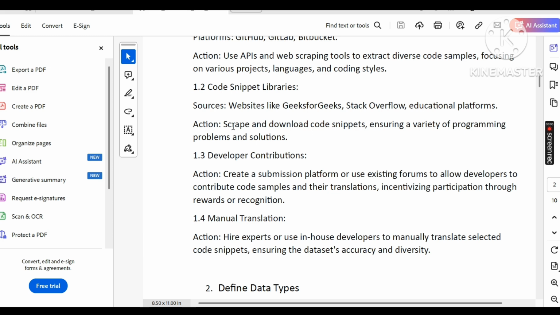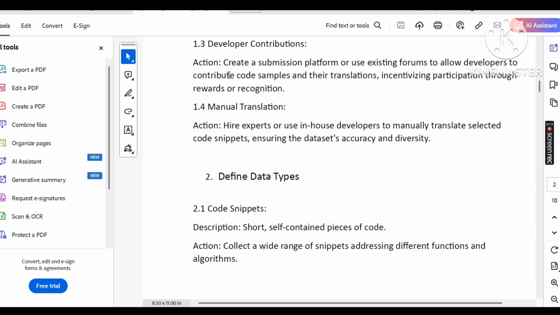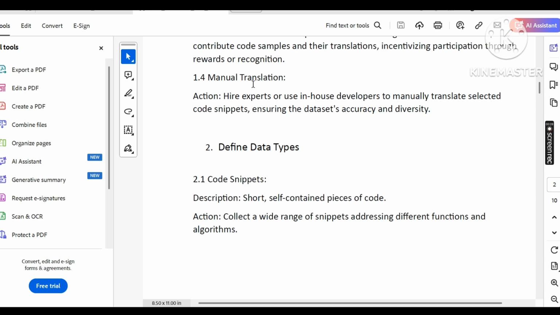Developer contributions. Create a submission platform or use existing forms to allow the developers to contribute. And manual translation. Action: hire experts or in-house developers to manually translate the selected code snippets, ensuring the data accuracy and diversity. Code snippets.